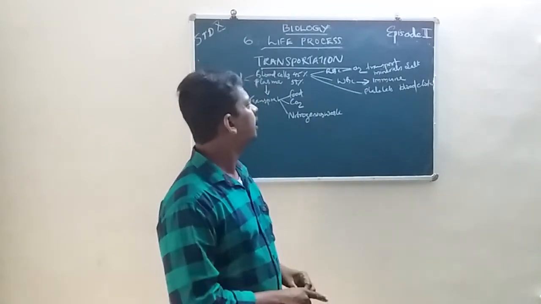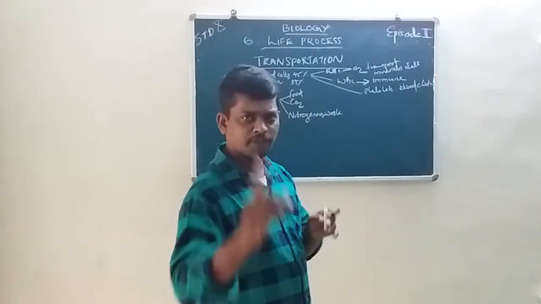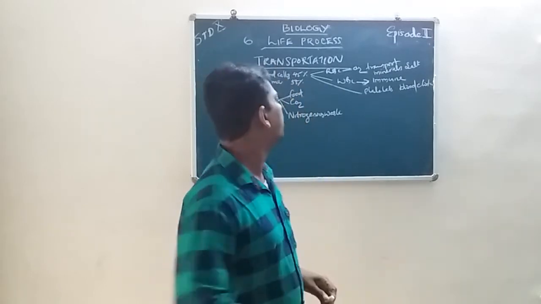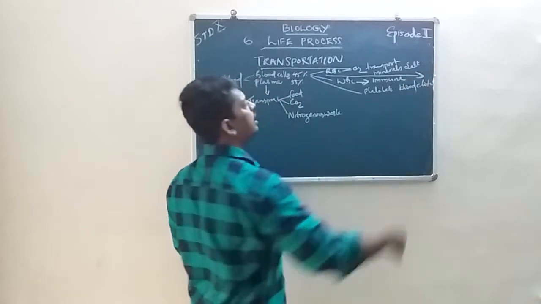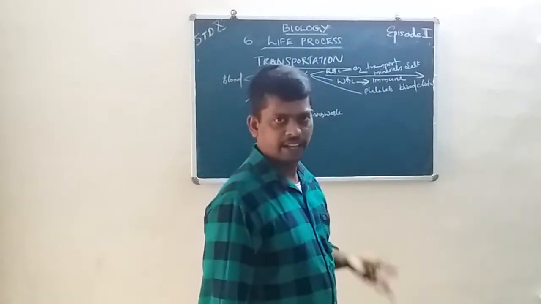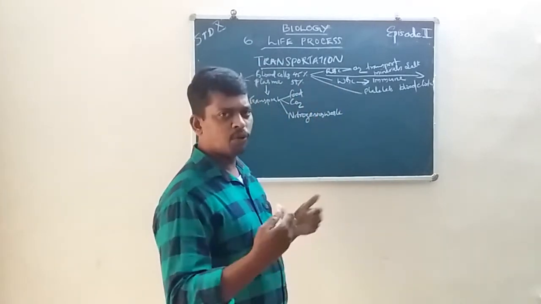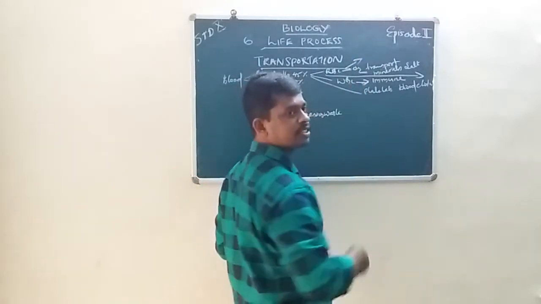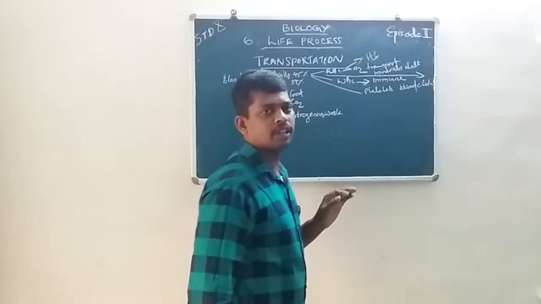Then what is the function of RBC? The main function is oxygen transport, along with minerals and salt. RBC can transport oxygen with the help of a pigment, that is hemoglobin.